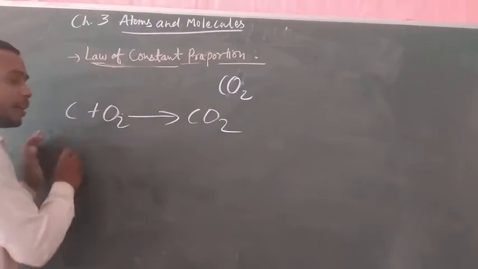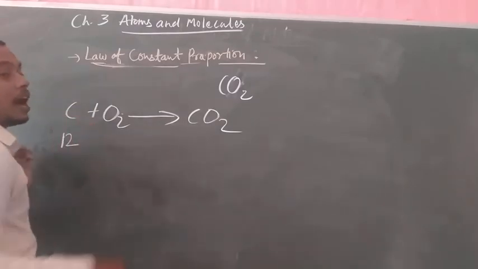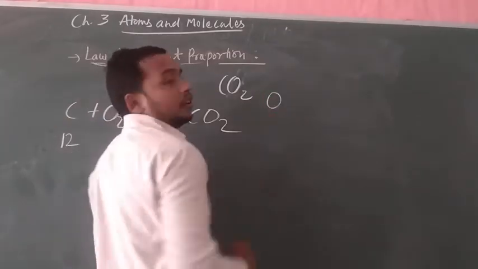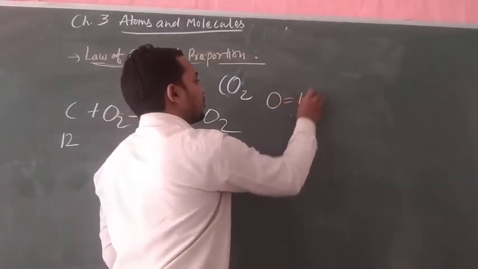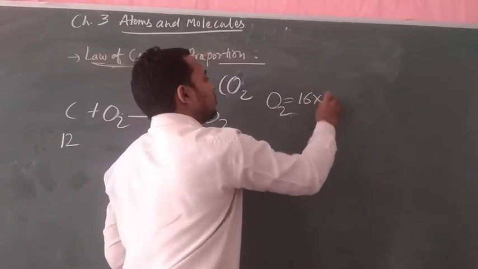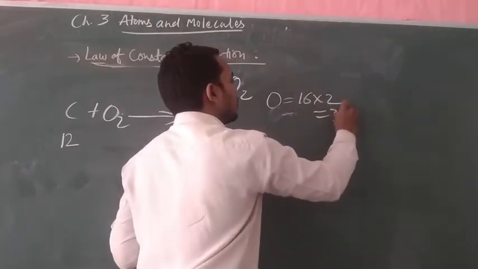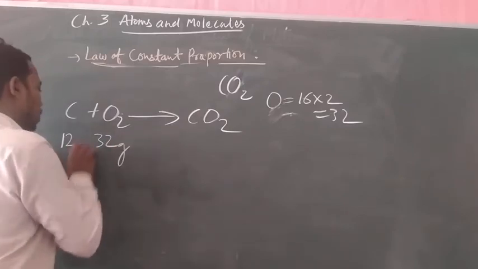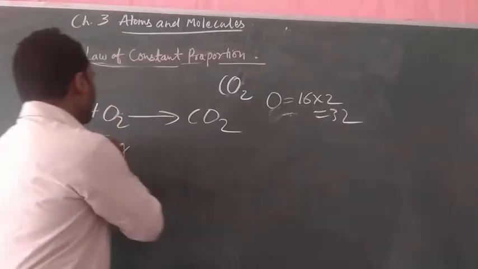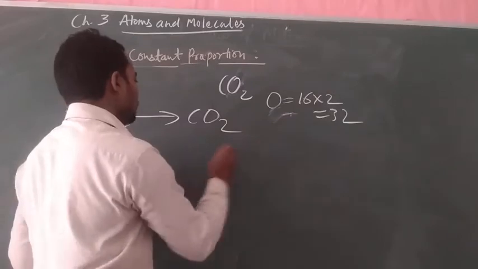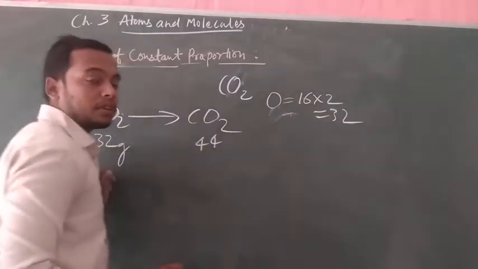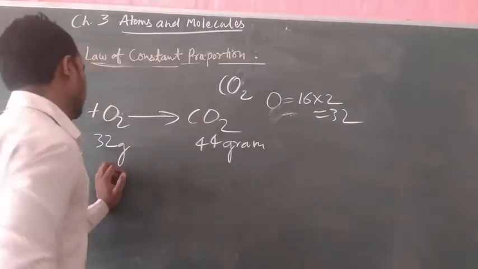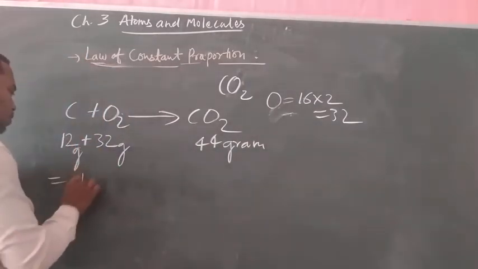Here carbon is 12 gram, and the atomic weight of oxygen is 16, so 16 times 2 is equal to 32. Here 32 gram of oxygen and 12 gram of carbon combine to form 44 gram of carbon dioxide molecule.